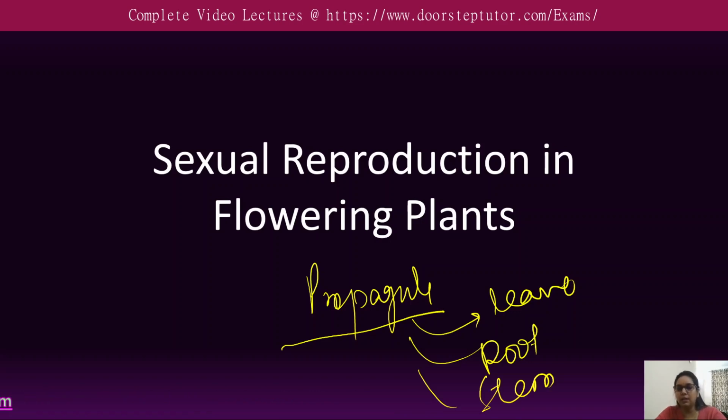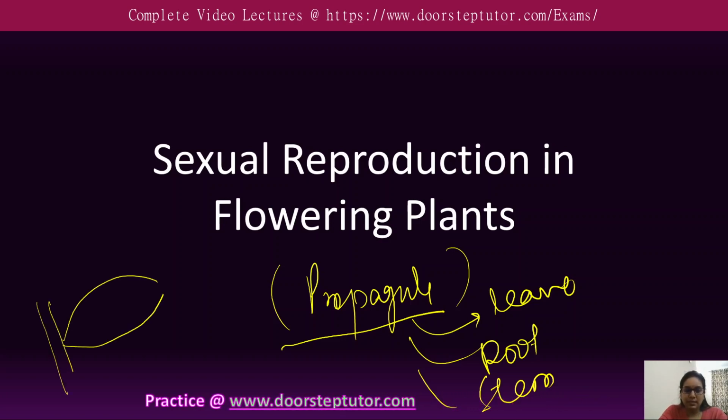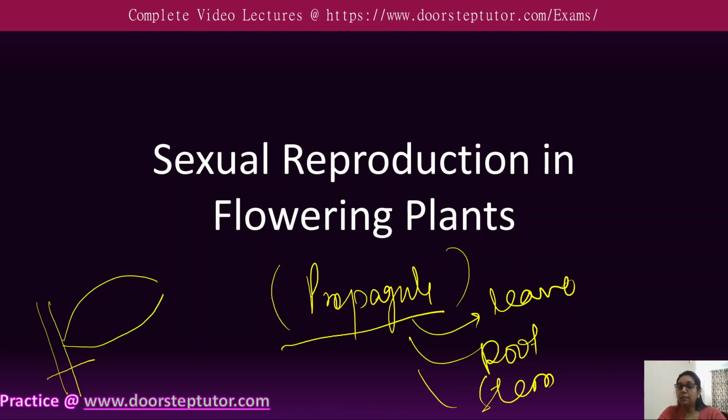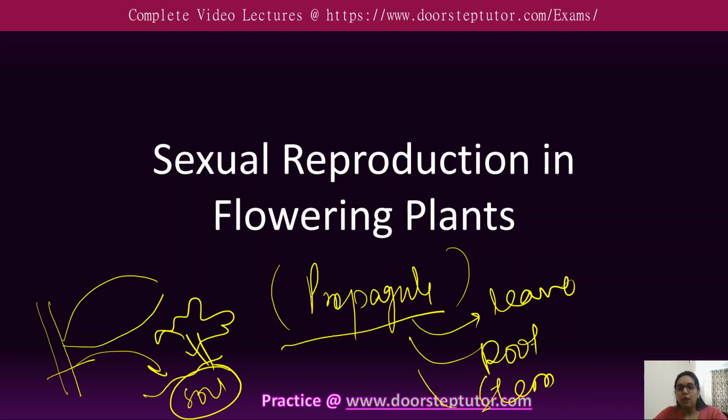So it uses parts like the leaves, root, and stem to grow into a new plant, and these are known as propagules. Suppose we cut a piece of the plant, say this is a stem and we cut it from here, and we plant it into the soil. Then eventually it will grow into a whole plant without needing seeds or flowers. So these are the roles of the propagules.